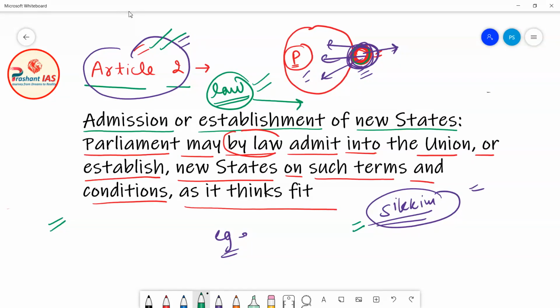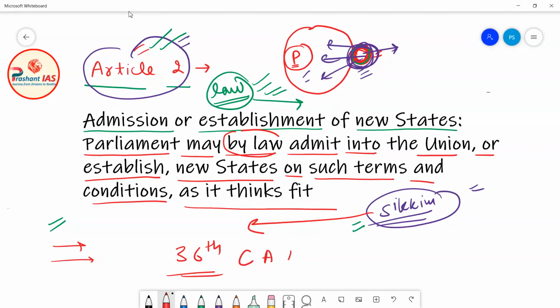So at that point of time, the parliamentarians, or the then government, had the power to include Sikkim into the Indian Union by just making a simple law. What happened is that the government went by way of constitutional amendment. Instead of making a simple law, Sikkim was added into the Indian Union by a constitutional amendment. Actually, Sikkim was added into India by the 36th Constitutional Amendment Act 1975.